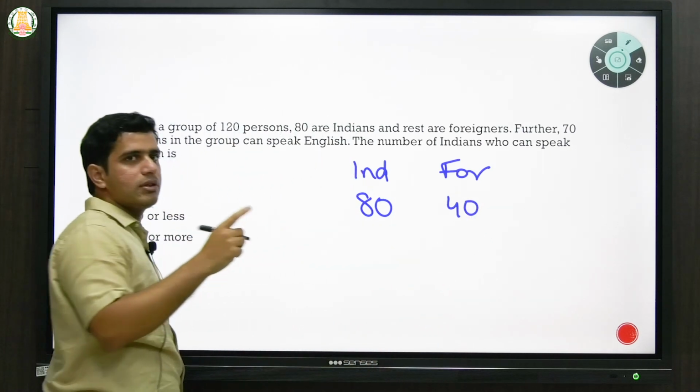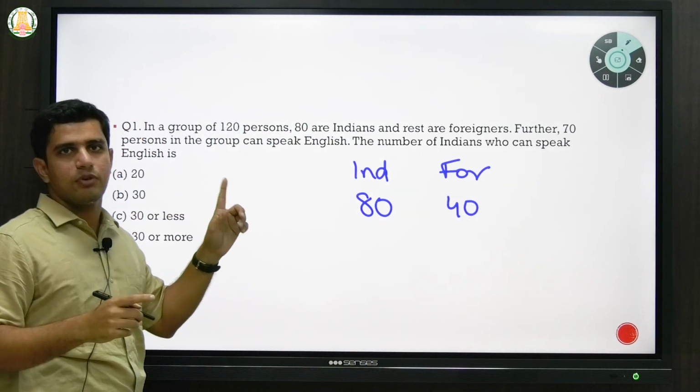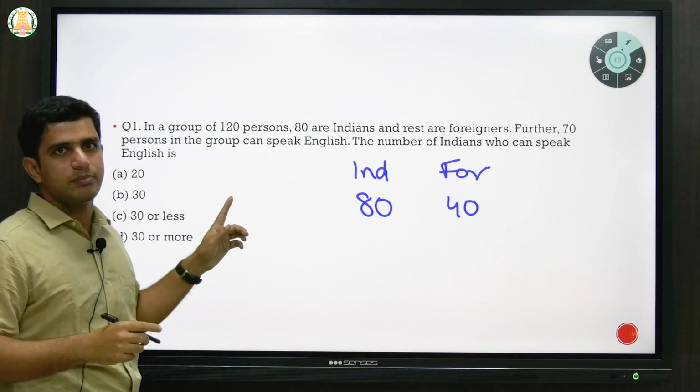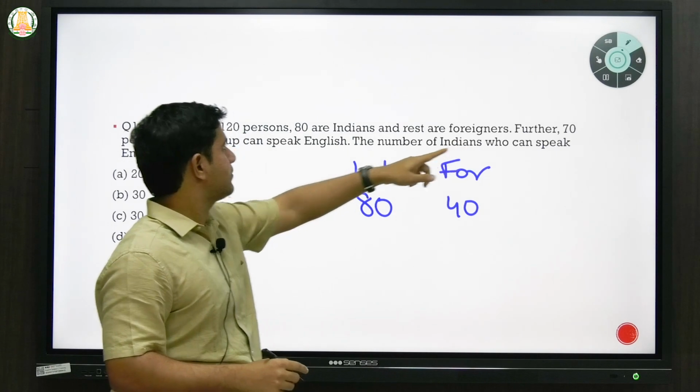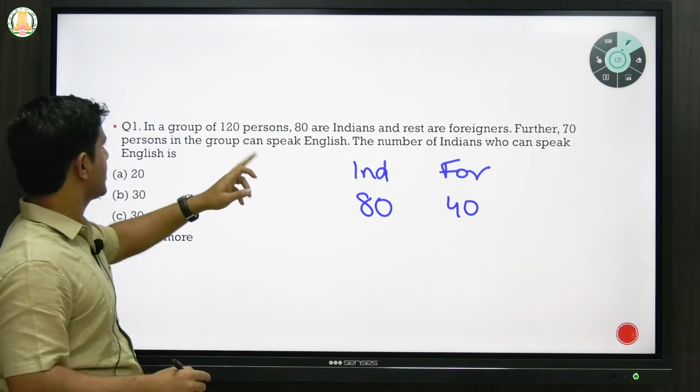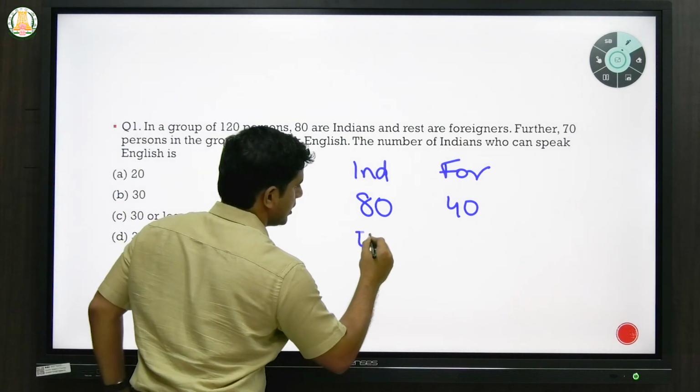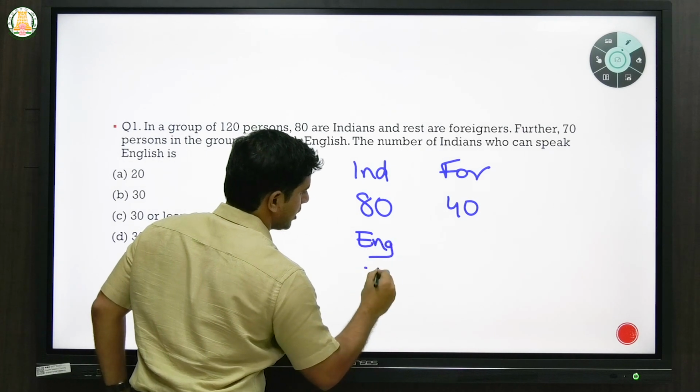Okay, this is similar to the one we found where there were Indians and foreigners, boys and girls, and he asked for the percentage. So it's somewhat similar. And okay, for the next part he says further 70% in the group can speak English. So English can be spoken by 70 people.